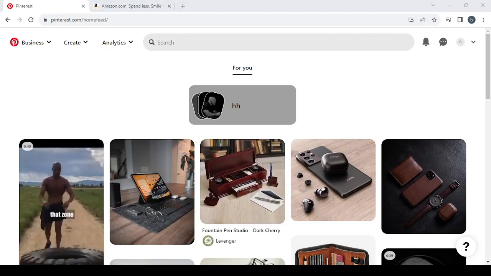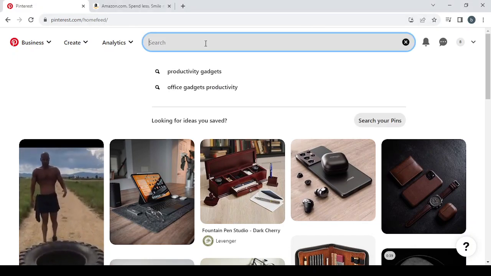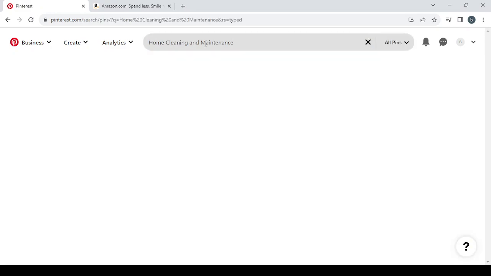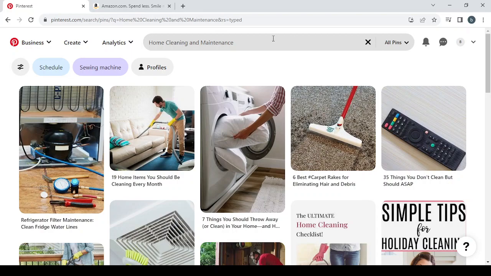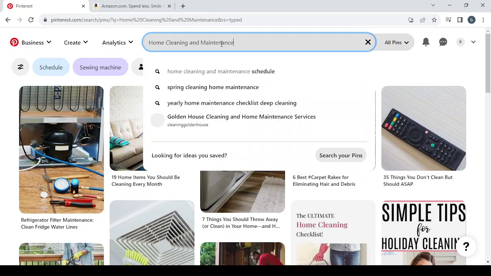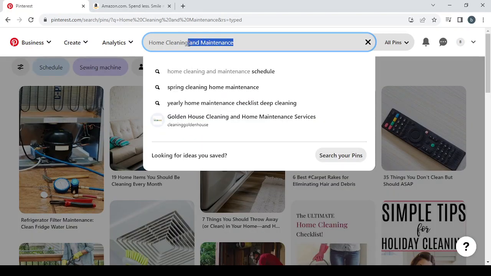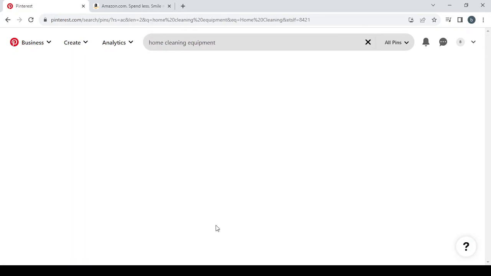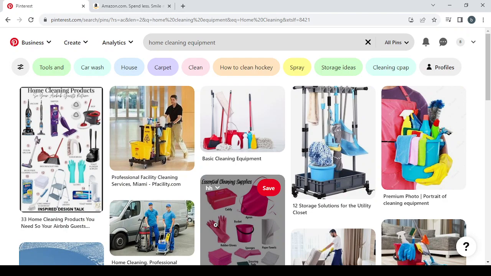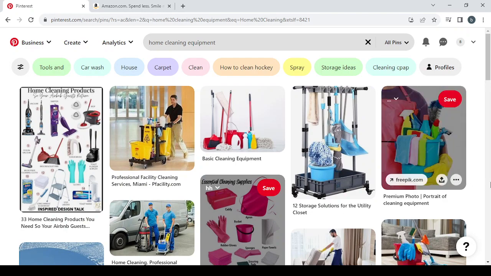Let's choose a niche, and I'm going to choose the home cleaning and maintenance niche. So this is the niche I'm going with. Let's just go with the home cleaning keyword, and let's go with equipment, home cleaning equipment. And here we can see a lot of equipment.